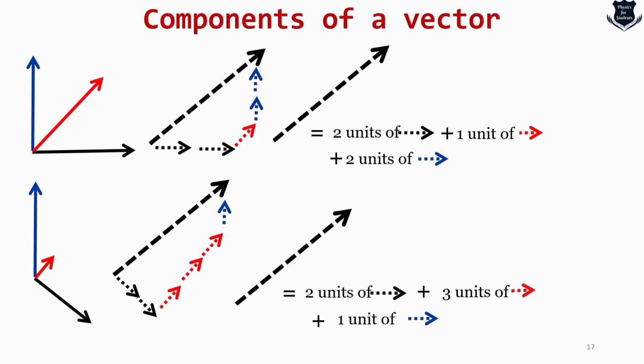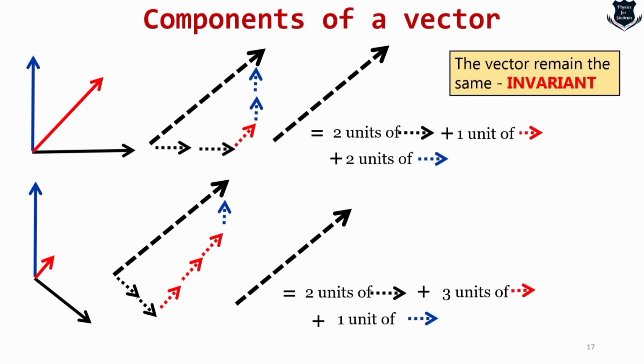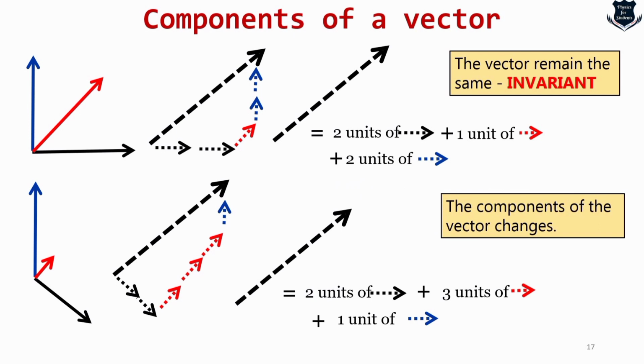Now, have you noticed a very important and significant part: the vector remains invariant. What changes are the components of the vector. In one case we need two black vectors and one red vector, but when the coordinates change we need two black vectors and three red vectors. Instead of two blue vectors in the first case, we now require one blue vector.